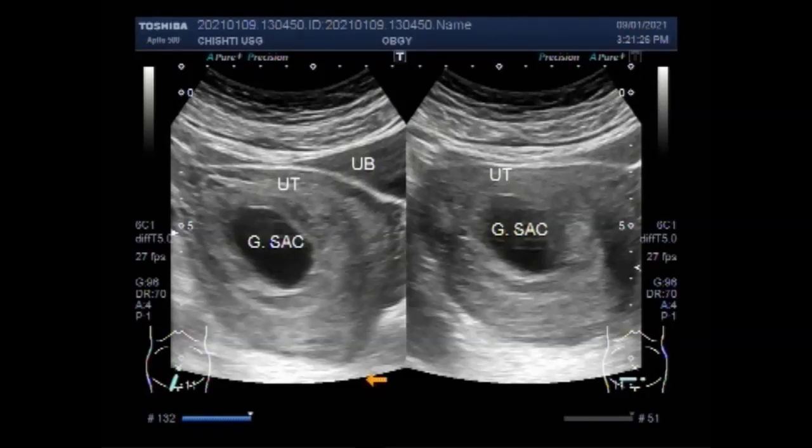Doctors can diagnose blighted ovum using an ultrasound starting at around week 7 of pregnancy. Imaging will show a smaller than normal and empty gestation sac which contains no embryo.